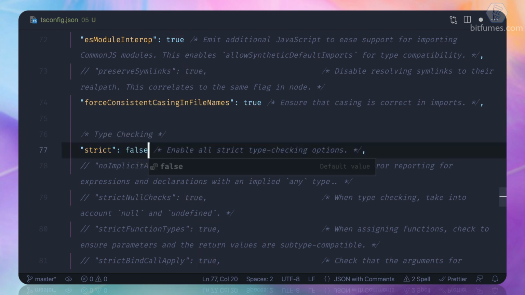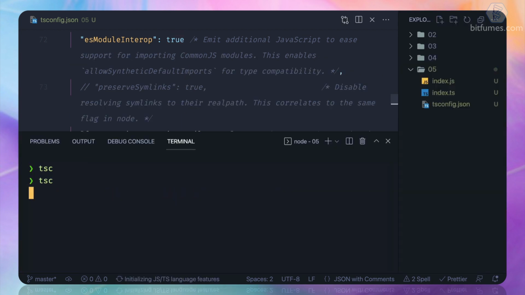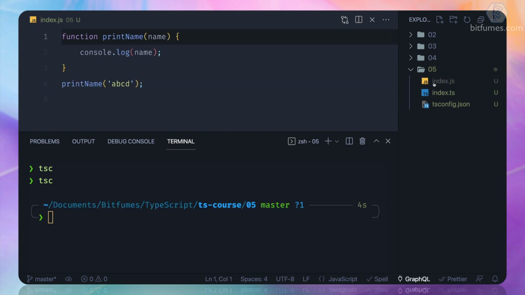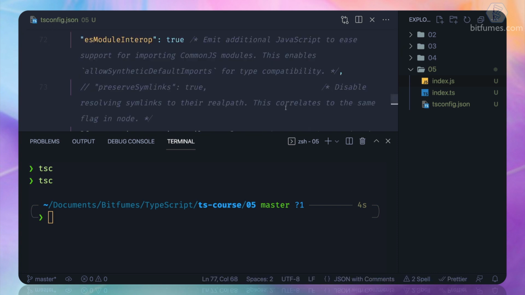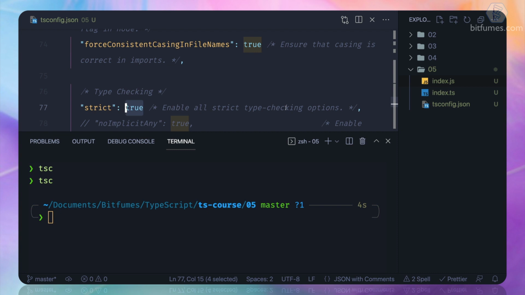If I say false and then I run it, after that you will see that we will not get that strict mode. Now we don't have the strict mode in our index.js, remember. Okay, so let's get back the strict mode on. What else we can do?